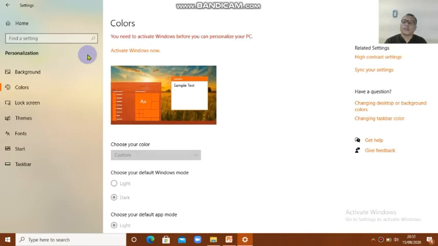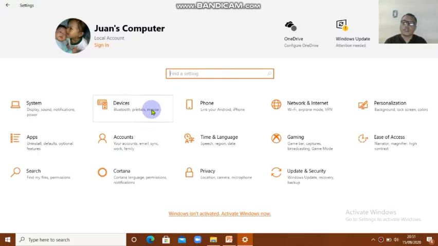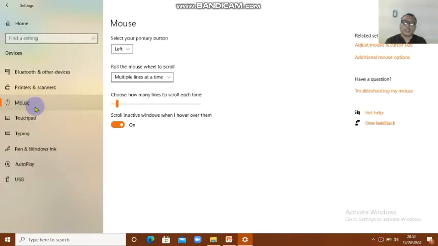Okay, next, we go back home. We want to change the mouse pointer. Bluetooth, printer, and mouse. We want to set the mouse. Today we study about the mouse, not the printer.